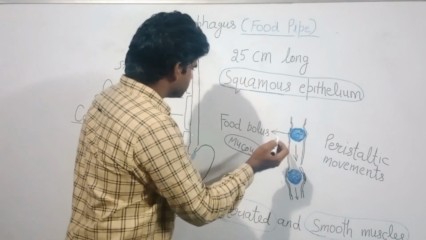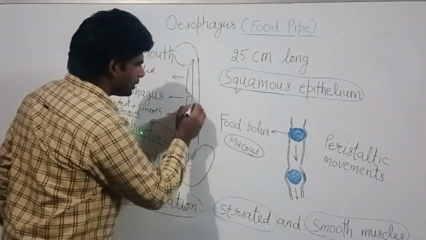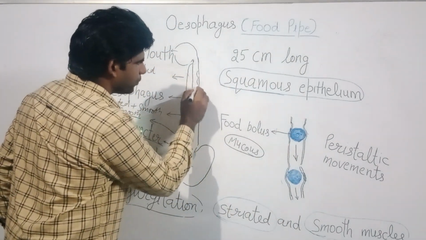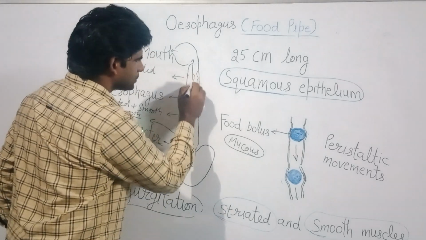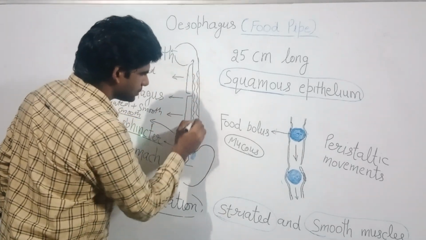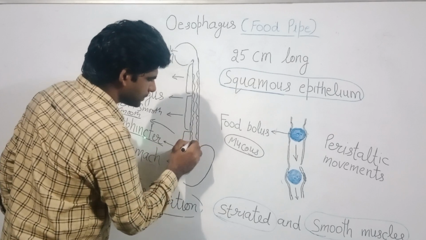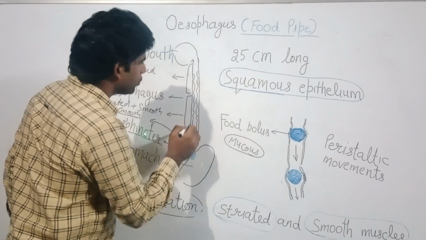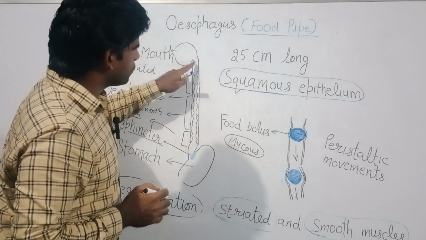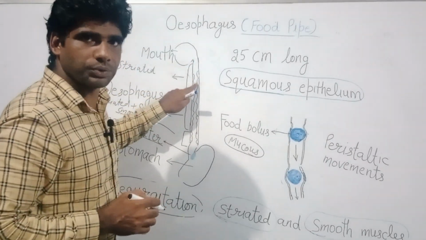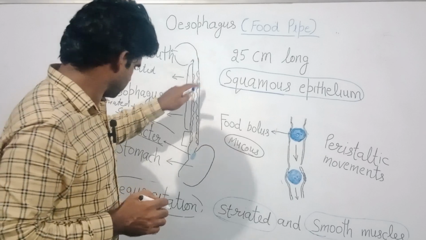In the lumen of the esophagus, there are longitudinal folds which open only when we swallow food. So air does not enter the esophagus during swallowing or breathing.